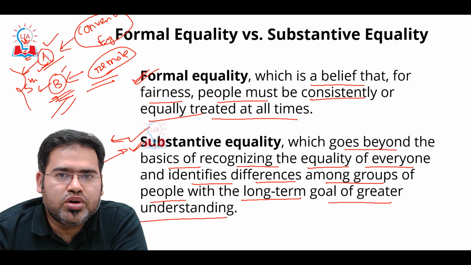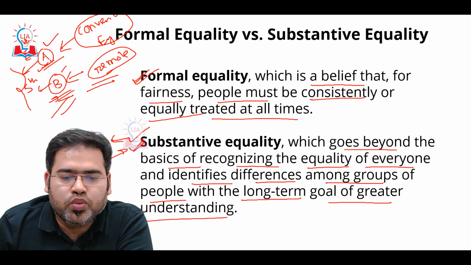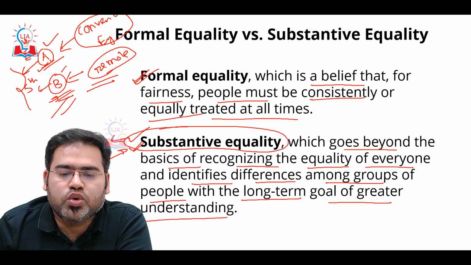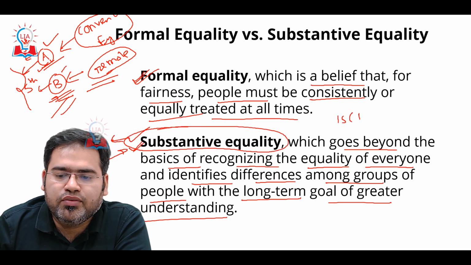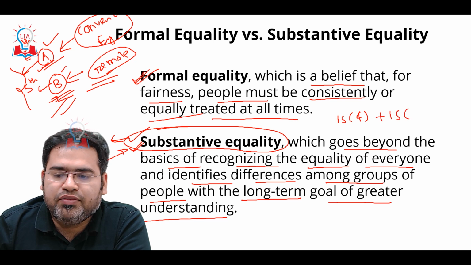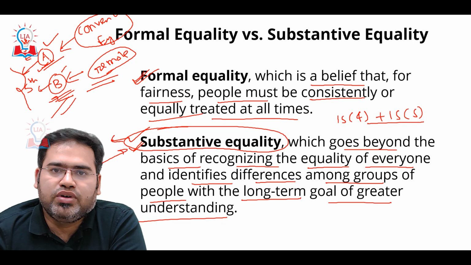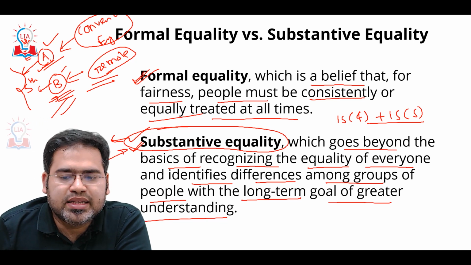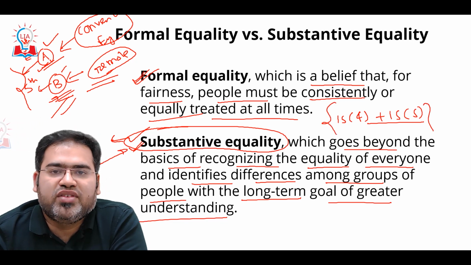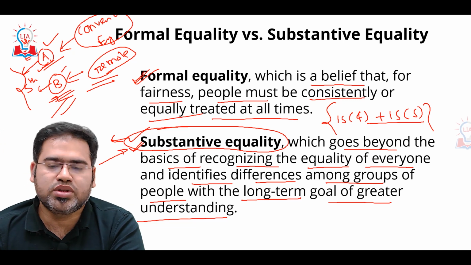So the Supreme Court says that Article 15.1 promotes this substantive equality, and Article 15.4 and Article 15.5 basically promote that dream of Article 15.1, and that is the reason why Article 15.4 and 15.5 are not exceptions to Article 15.1.